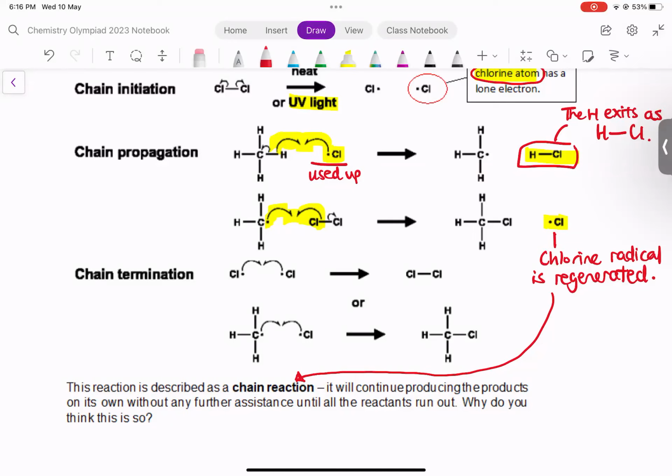So this is one of those commonly asked questions. Why do you think the reaction can go on and on and on? Why do you think one molecule of chlorine can destroy many molecules of alkanes? The reason is this, because the chlorine radical is regenerated in the second step. Okay? Now this reaction basically goes on and on and on until all the reactants run out. Okay? So that's called chain reaction. So that concludes set number 8, alkanes.